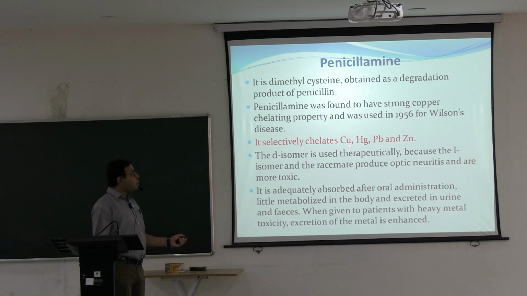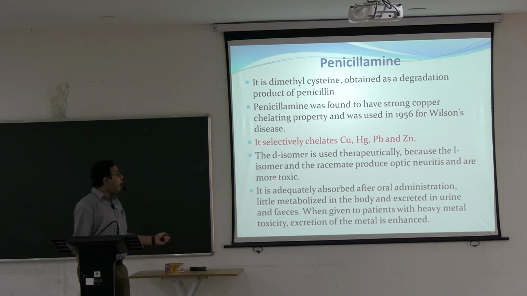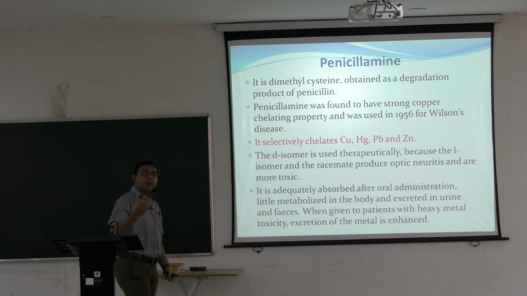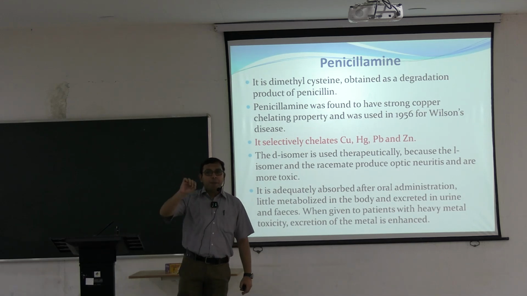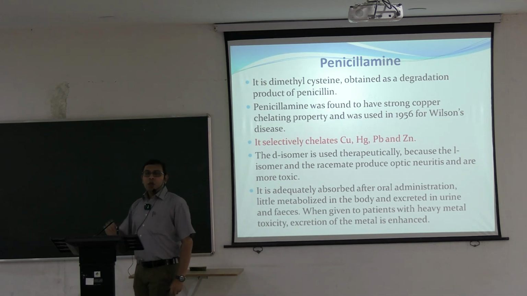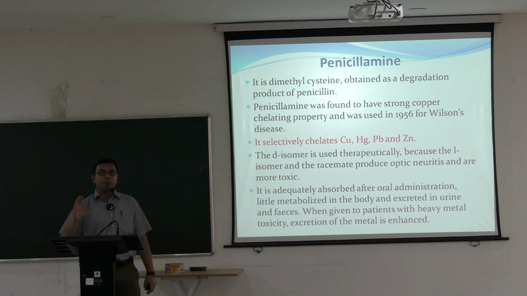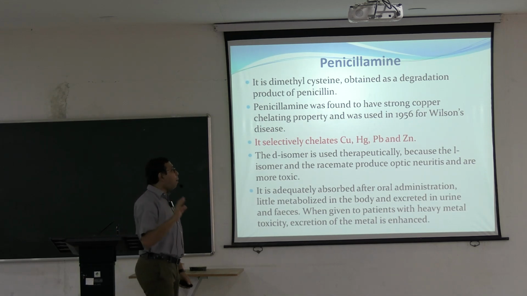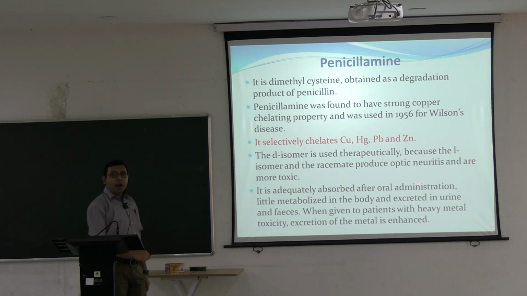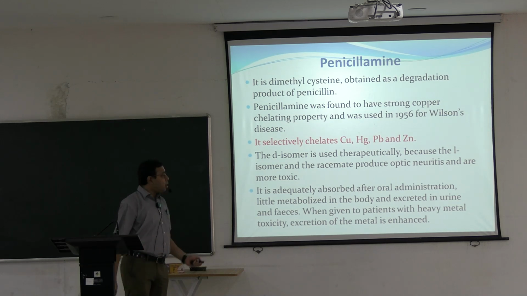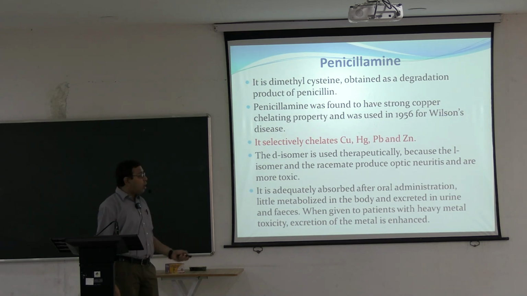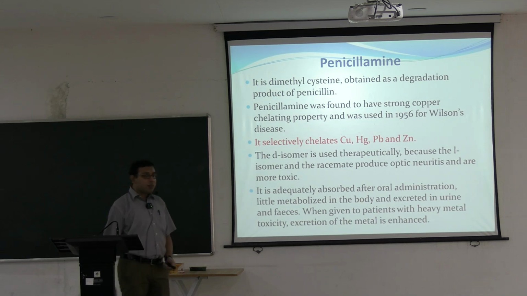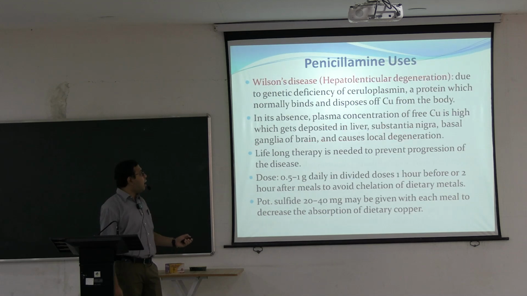The D isomer is used therapeutically because the L isomer and the racemate produce optic neuritis and are more toxic. So there is isomerism in penicillamine: D-penicillamine, L-penicillamine. All the isomers cannot be used because there may be chances of optic neuritis with the L isomer. It is adequately absorbed after oral administration, little metabolized in the body, excreted in urine and feces, and when given to patients with heavy metal poisoning, excretion of the metal is enhanced.